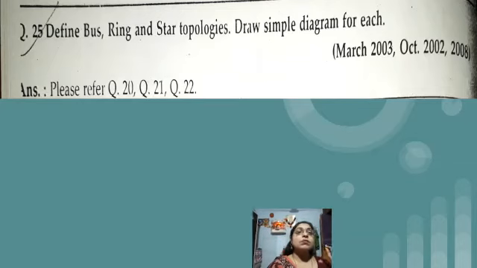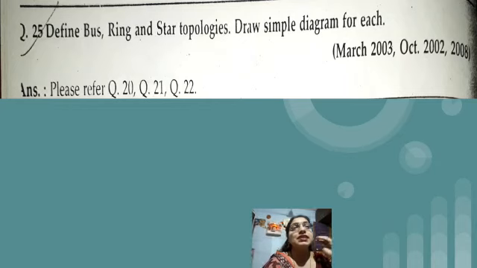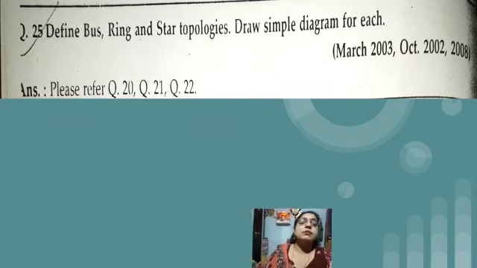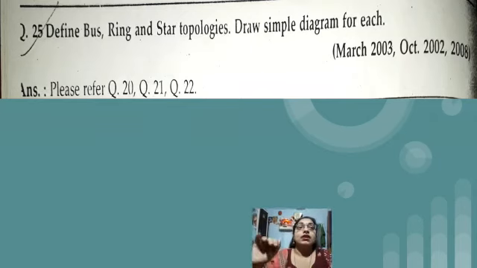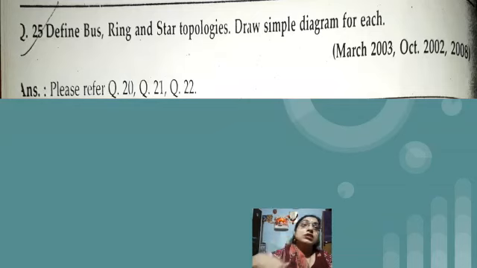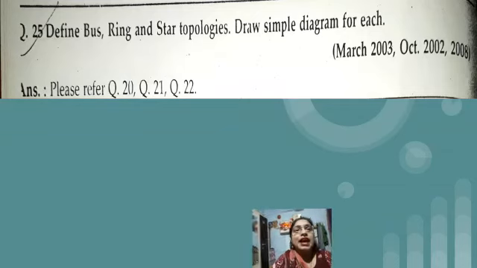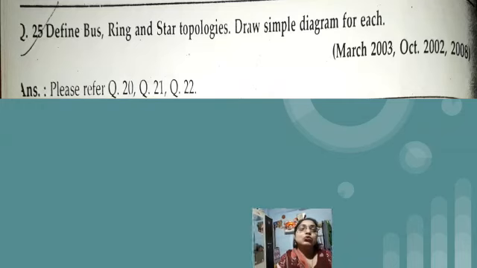But in case of mesh topology, we can say that the disadvantage of all three topologies is that the message is not sent directly to the destination. That message is passed to the bus line, or the specific message is passed to the hub. In case of ring topology, the actual message is sent to the neighbor. So in these three topologies we are having a mediator to send the message.